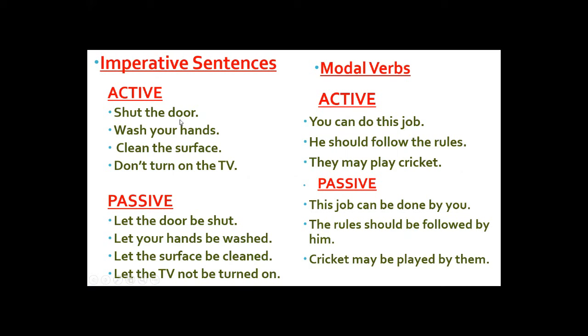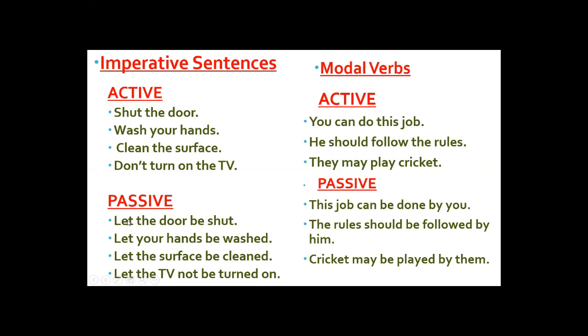What we do to change the imperative sentences into their passive. In an imperative sentence, the subject is not written but the object is written. So for passive, the object is a must, and then we can make its passive. So the object is here, so we can easily make the passive. The door, for example, is the object of the sentence.